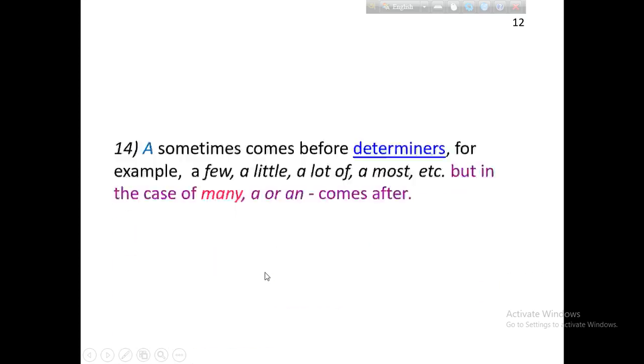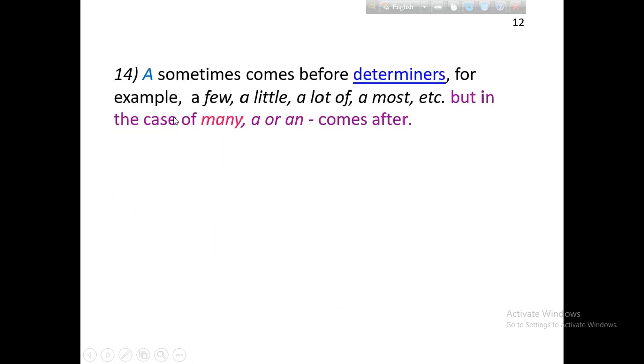Some determiners like few, little, a lot, most need an article before them. But after many, we can use a.